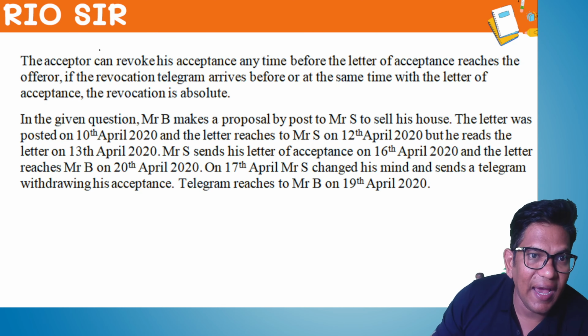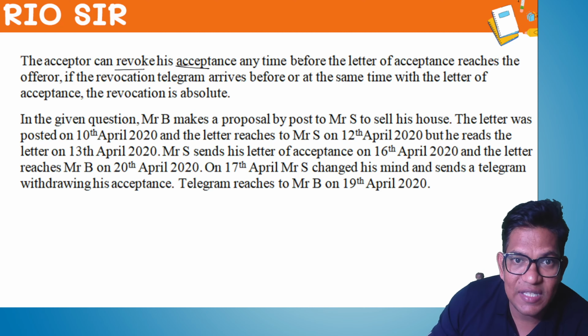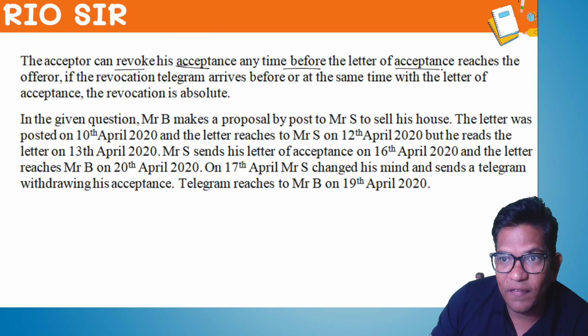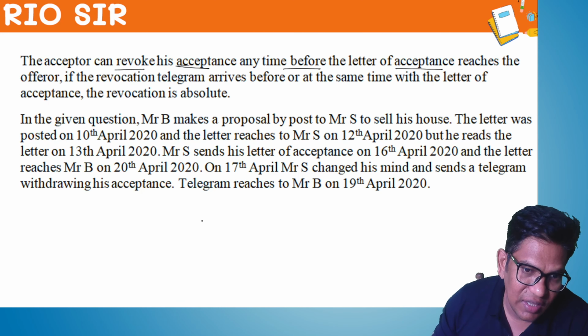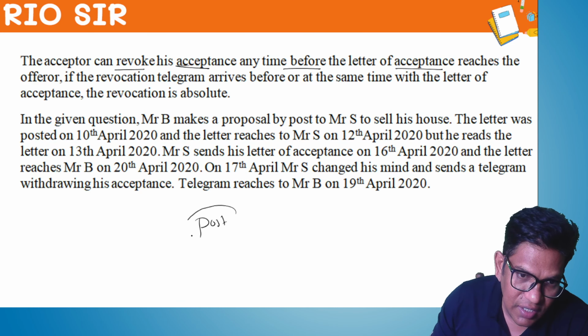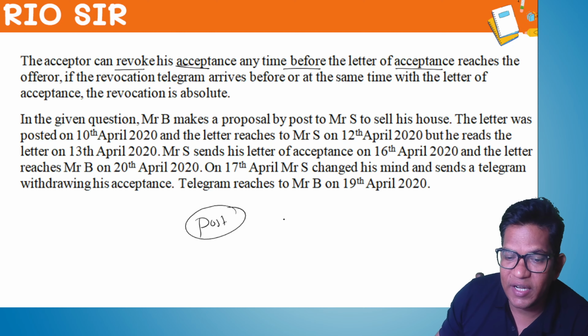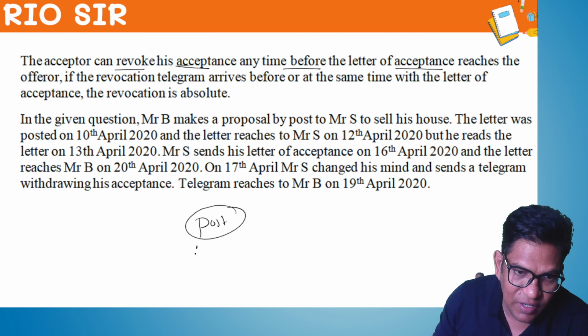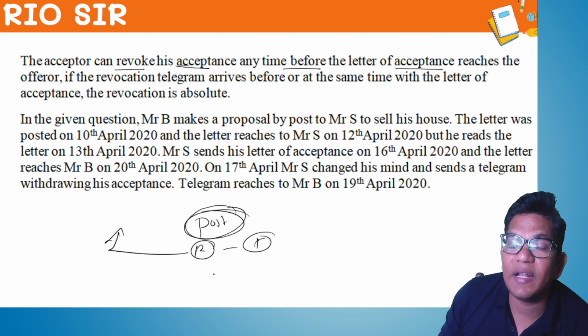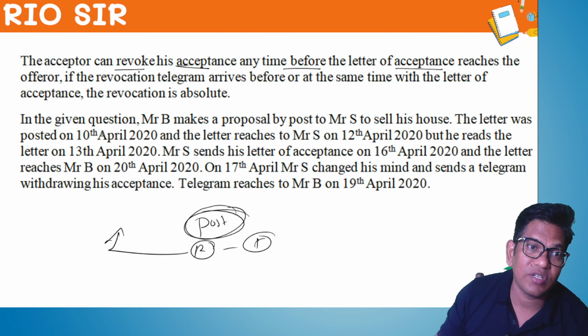Now what? The acceptor can revoke his acceptance any time before the letter of acceptance reaches the offerer. See, in our case, the letter which is posted and the revocation through telegram: if the telegram reaches prior to the post, definitely the acceptance can be revoked.